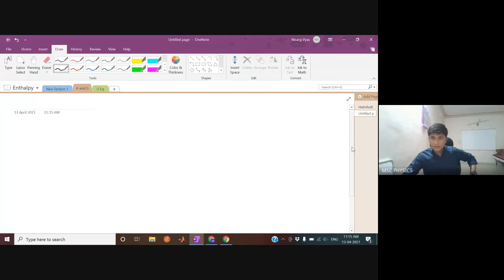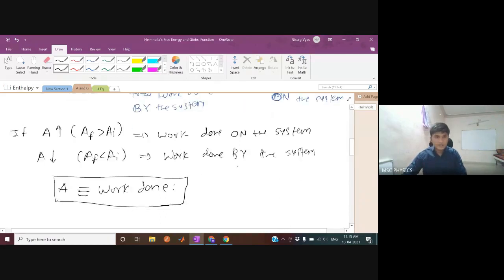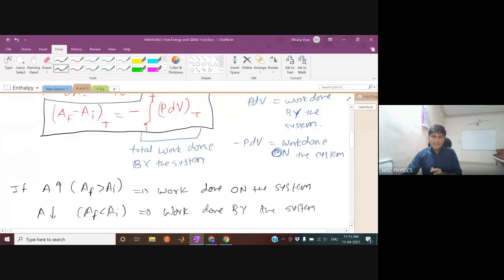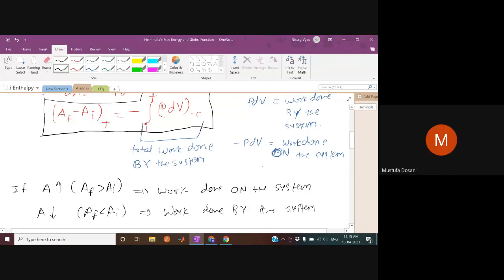Let me. Okay. So let's talk about this: if AF is greater than AI, then this is the term, complete term, negative into this is the complete term. Now the part in front, just this much, it means the work is done by the system. And if you put another negative in front of it, it means the work is done on the system. So if AF is greater than AI, then it means that this term, full, including the negative sign, means the work is done on the system. Okay, is it clear? Yes.